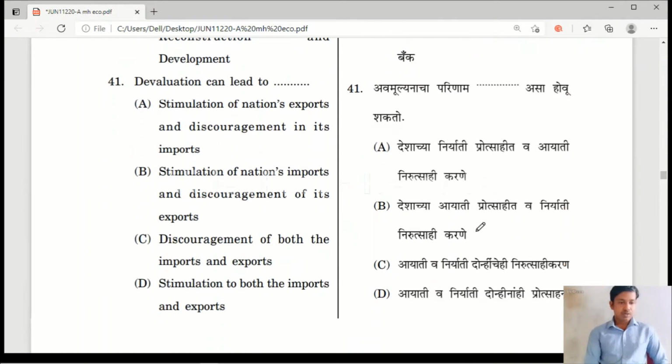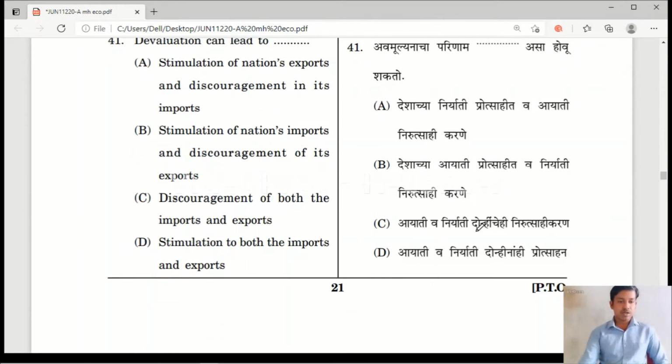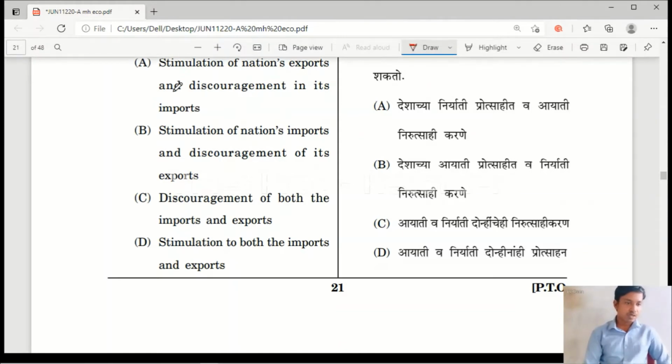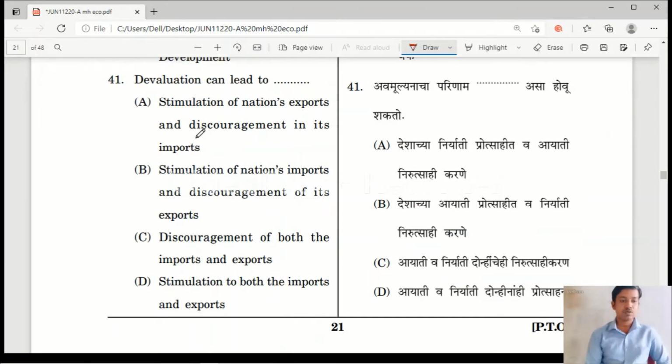The next question is, devaluation can lead to. What do you mean by devaluation? Devaluation is the deliberate downward adjustment of a country's currency compared to other countries. Option A, stimulation in nation's exports and discouragement in its imports. Option B, stimulation of nation's imports and discouragement of its exports. Option C, discouragement of both import and export. Option D, stimulation of both imports and exports.